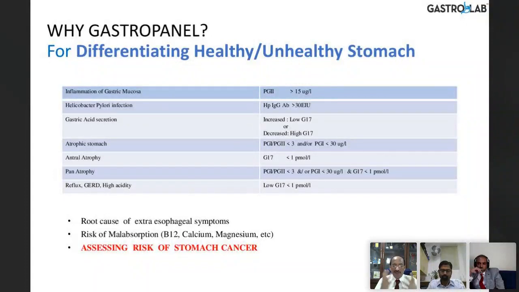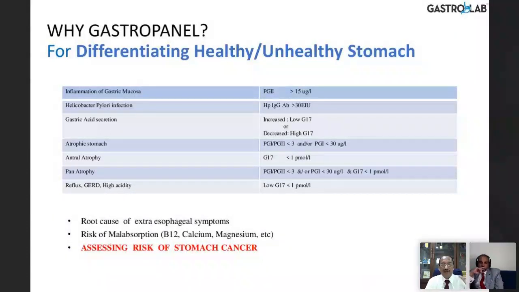Right from sinusitis, bronchial asthma, dental erosions, dental enamel loss, oral ulceration, then bronchitis, bronchial asthma, chronic lung fibrosis, laryngitis, even laryngeal carcinoma, laryngopharyngeal carcinoma. It can even produce vertigo and tinnitus when acid gets into the eustachian tubes. So acid can produce so much, even globus hystericus, chronic cough. All this can be manifestations of acid reflux, which can happen in GERD and especially in hyperacidic state.